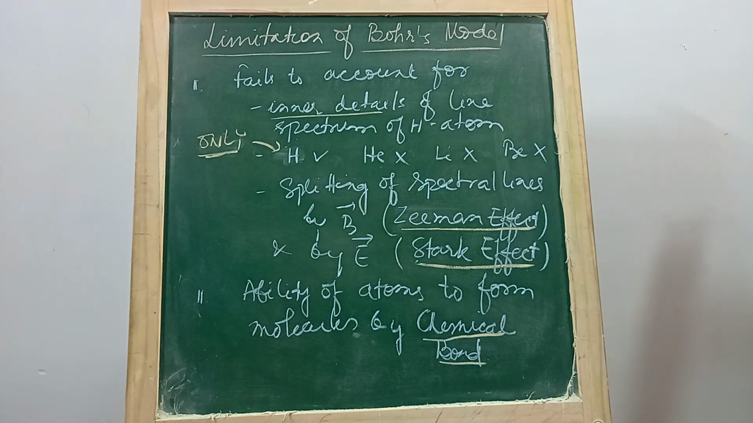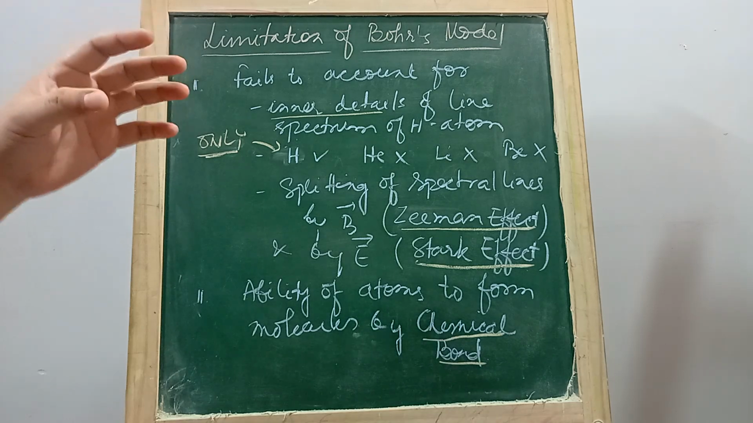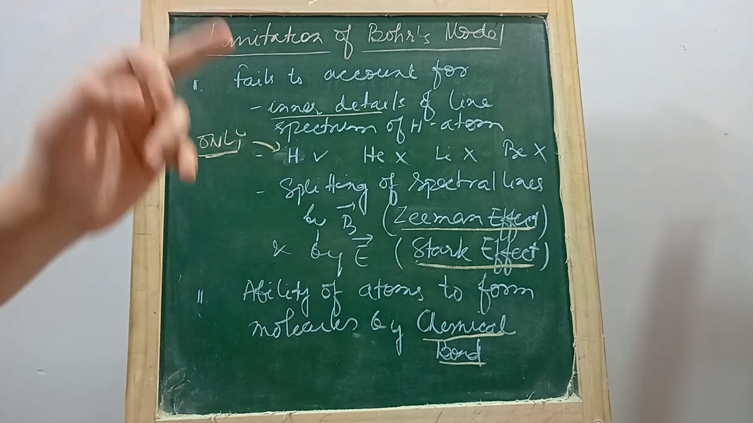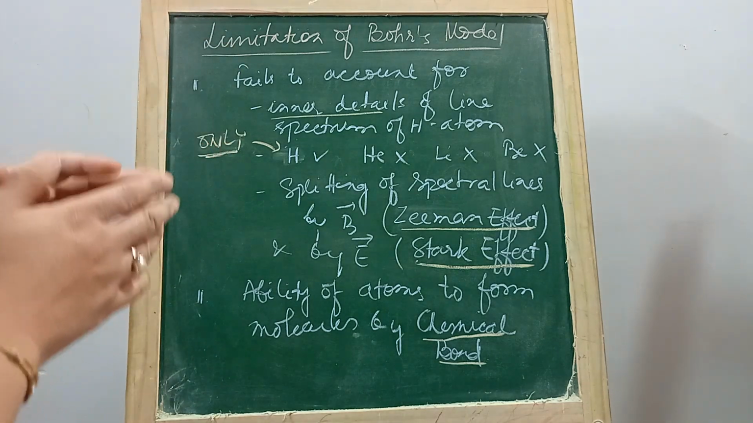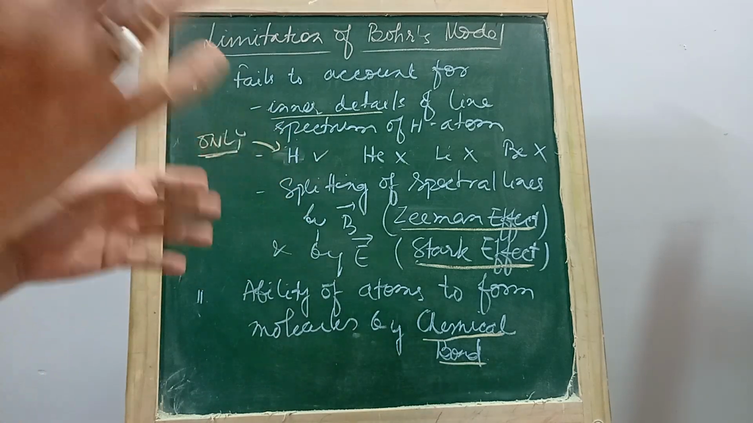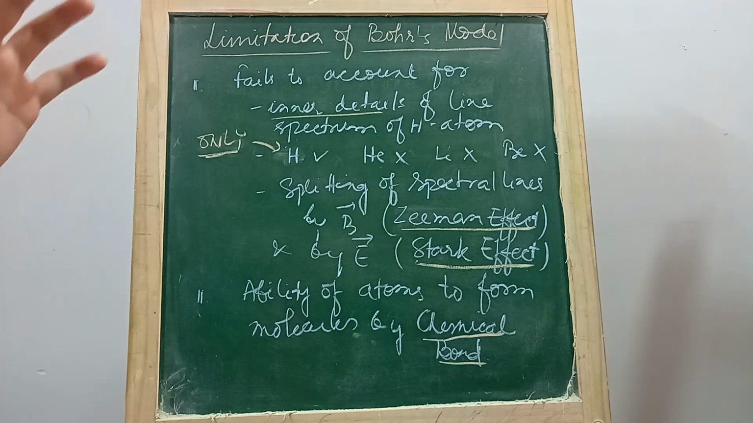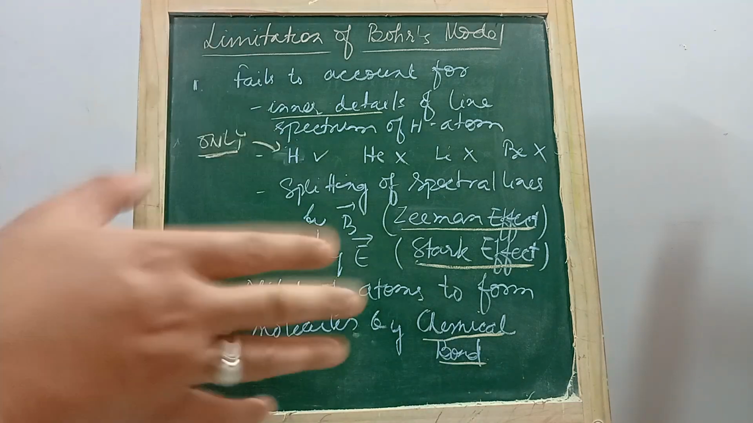Let's try to know the limitations of Bohr's model. Niels Bohr's work was very successful, and it was way ahead of Rutherford's. He tried to explain the drawbacks of Rutherford's model of an atom, which only described the nucleus and the size of an atom.